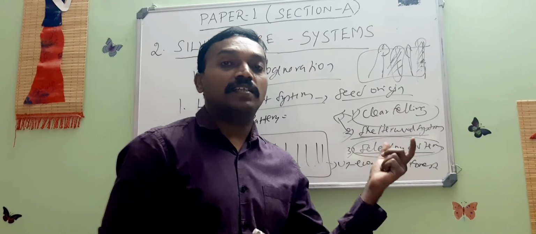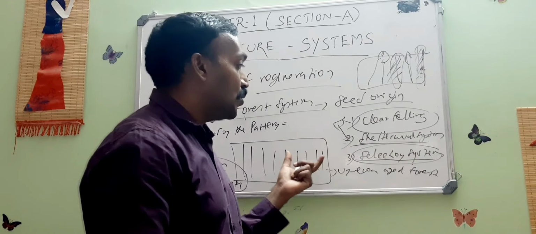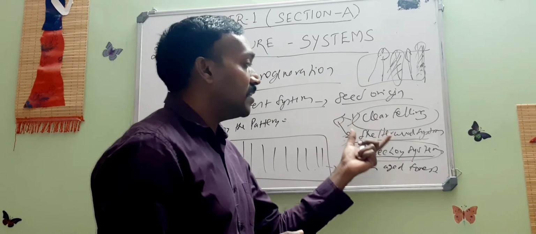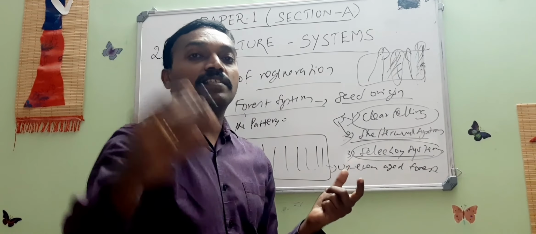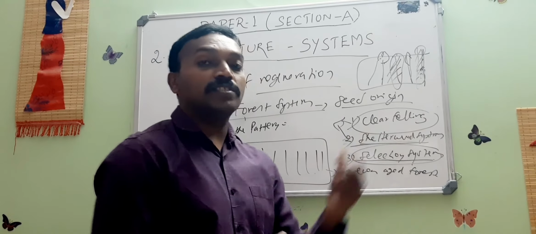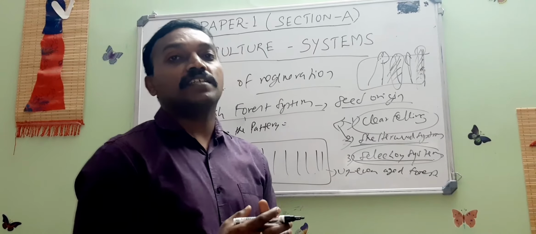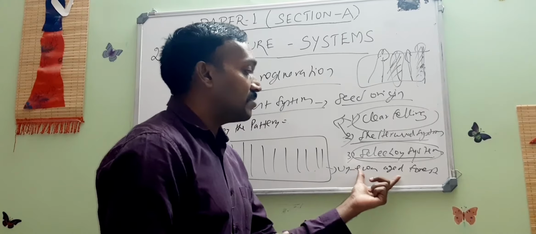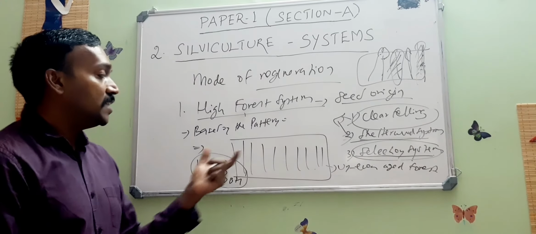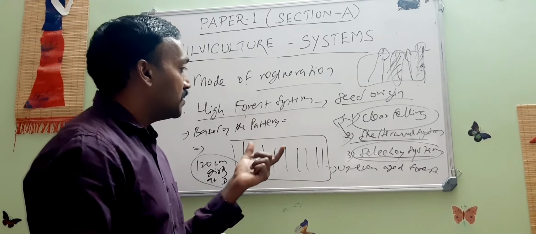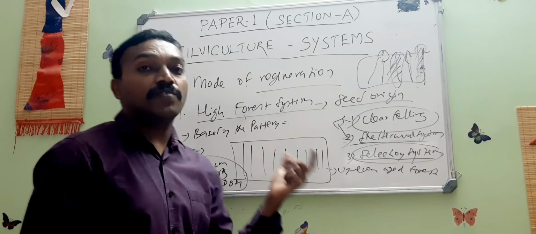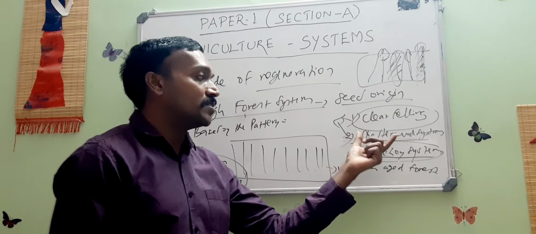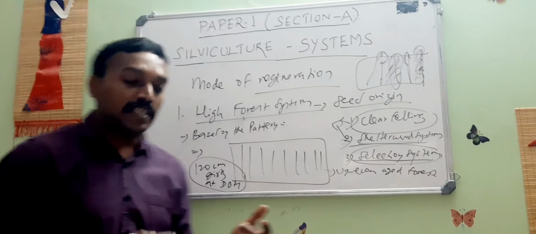So the final forest developed after executing the selection system will be uneven-aged. Whereas in the clear felling system, you will find trees of the same age, and in the shelterwood system, trees of the same age class you will find in a given area. In the selection system, the resultant forest will be an uneven-aged forest. These are the three important high forest systems followed in India. There are a few more systems that are part of your shelterwood system, which will be explained in the later classes.